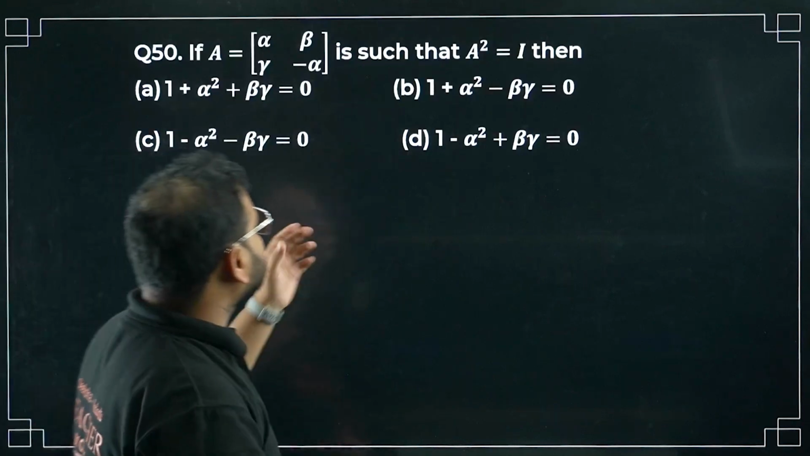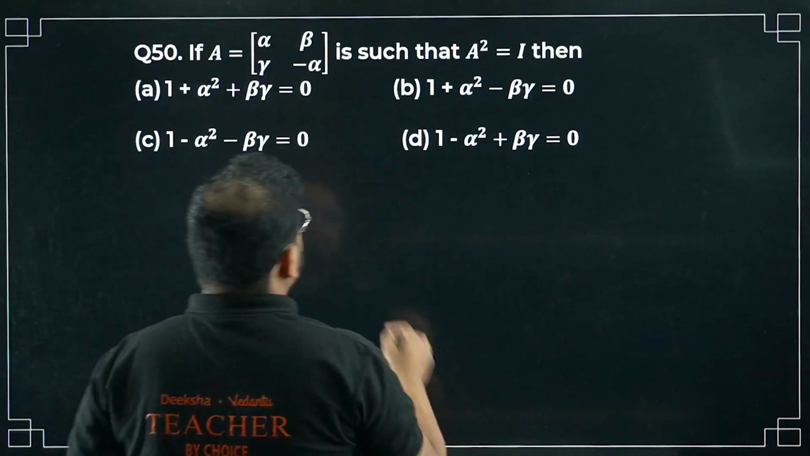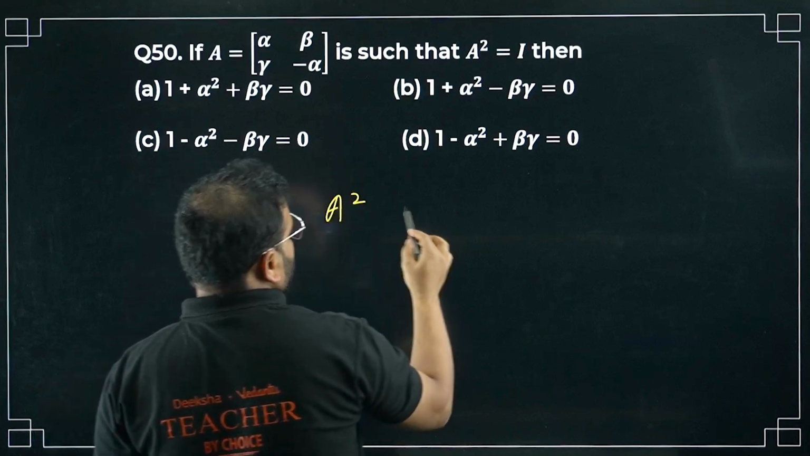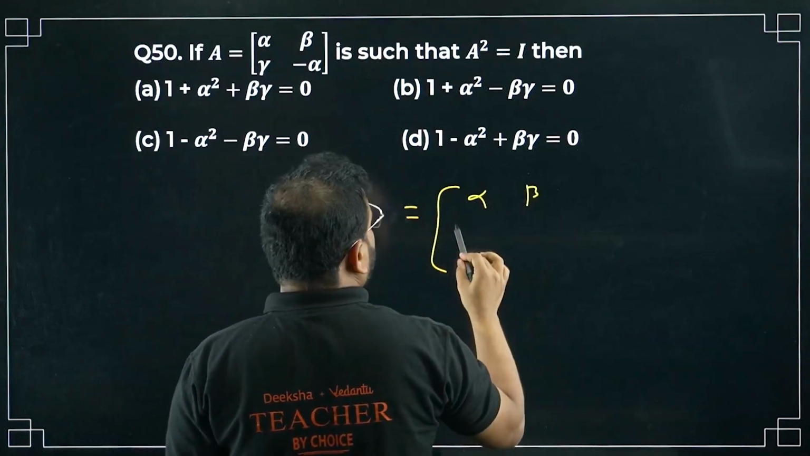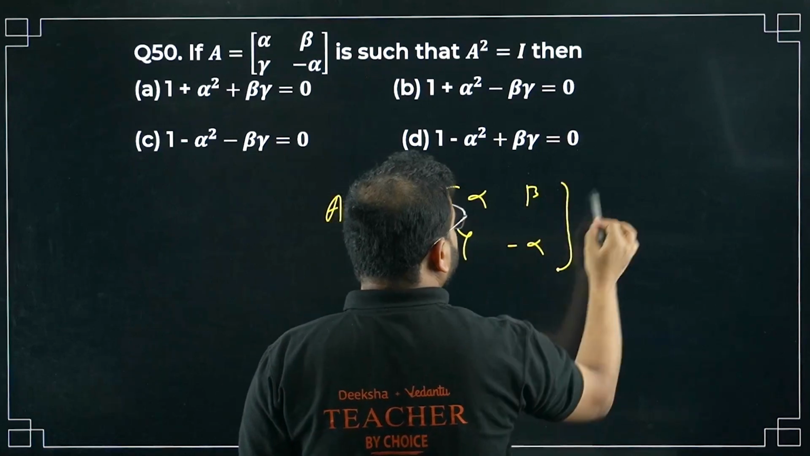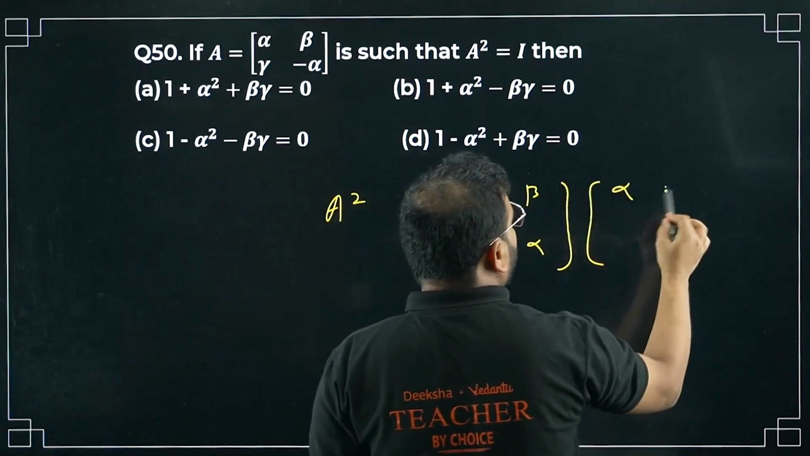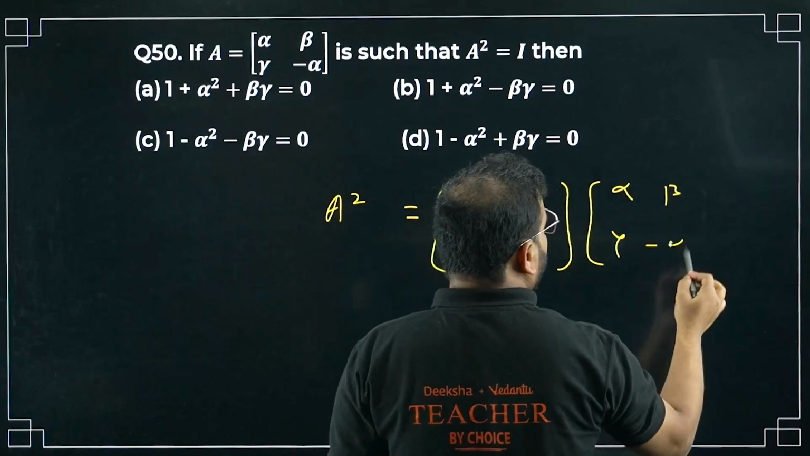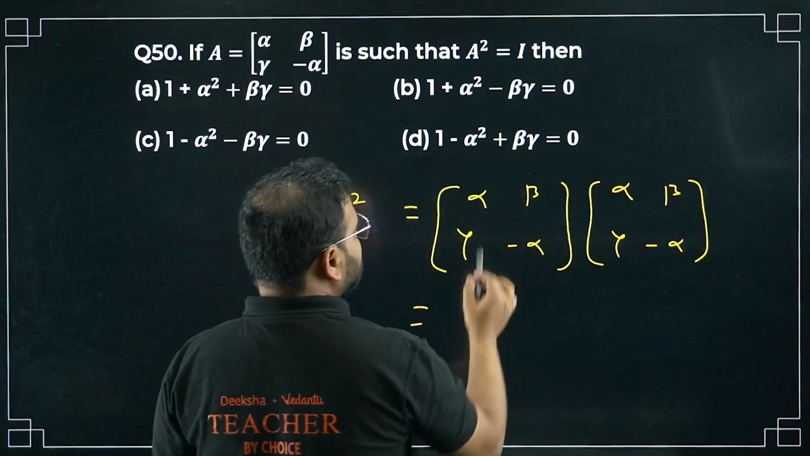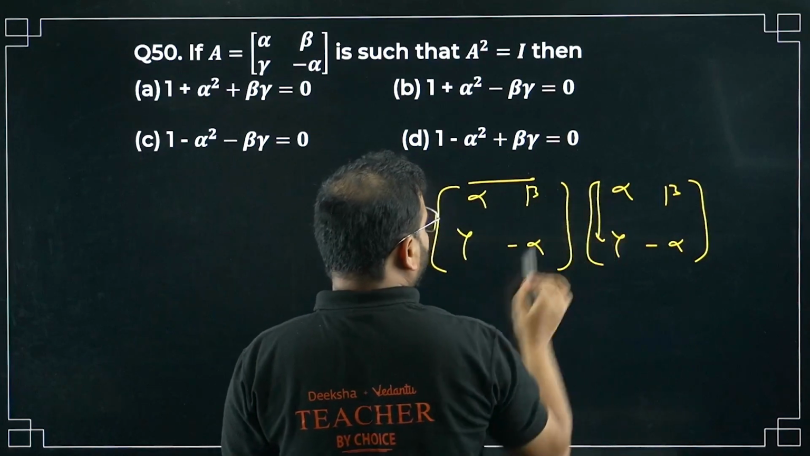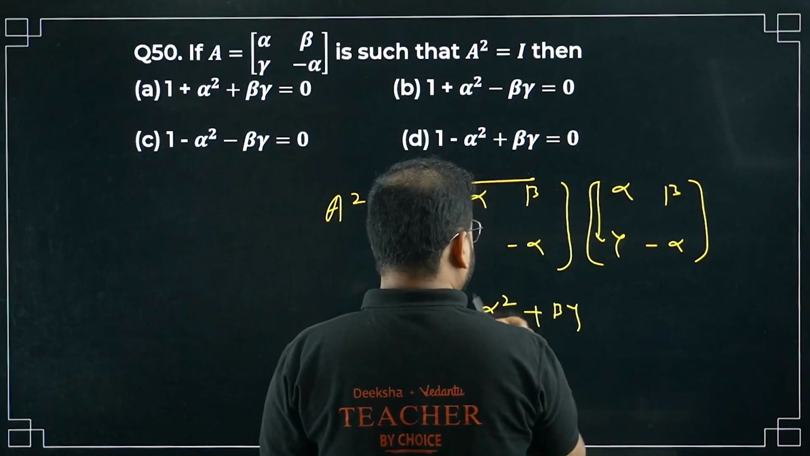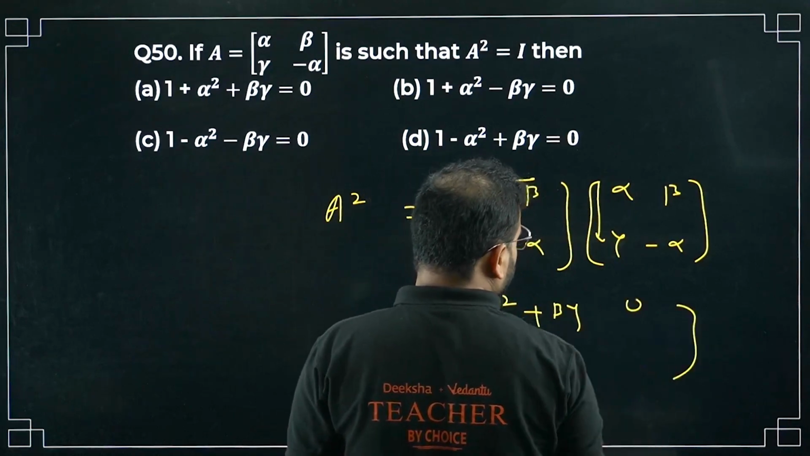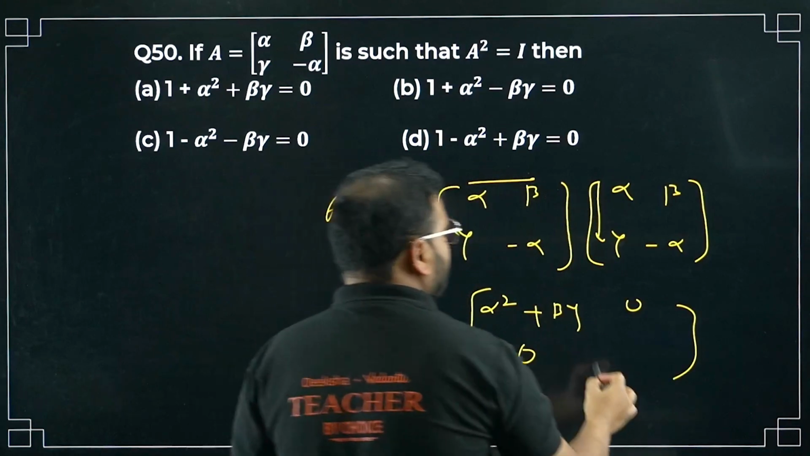50th now. If A equals this such that A square is I, find A square. A is alpha, beta, gamma, minus alpha, with the same thing, A into A. Multiply this with this. Alpha into alpha is alpha square. Beta into gamma is plus beta gamma. Do the others matter? No. This will be 0, this will be 0, and whatever is here doesn't matter.